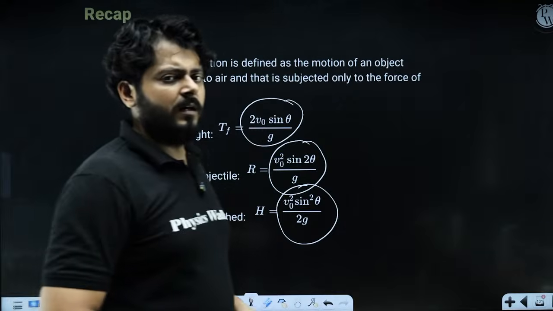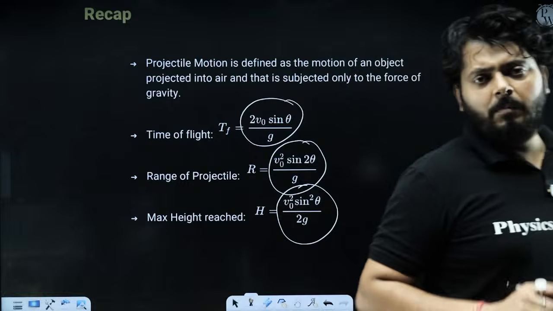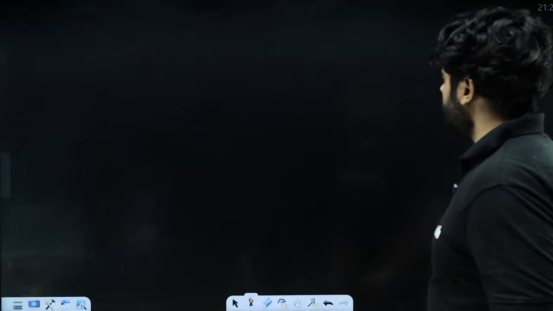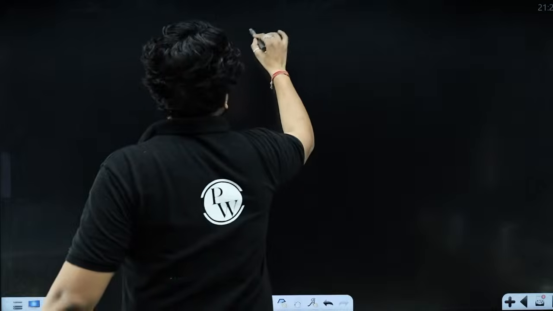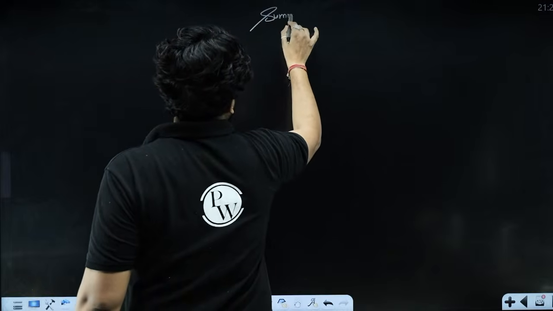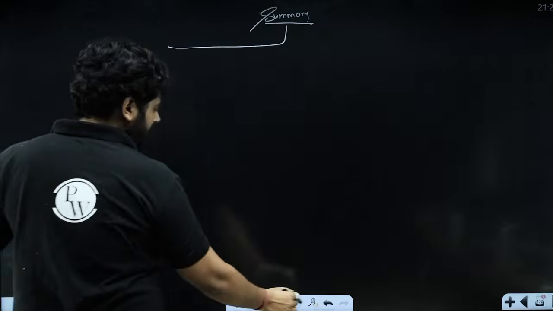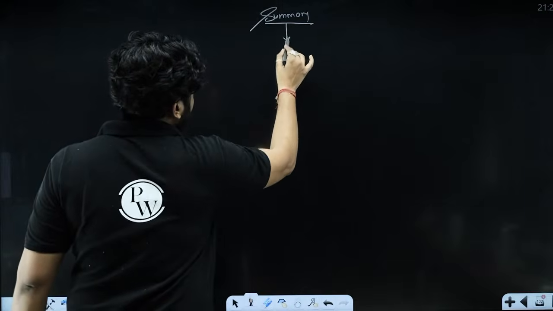So I believe that was pretty much everything about this class, and we have covered the key and interesting ideas about this particular lecture. So this is the summary of what we have done so far. My dear kids, we were talking about motion in a plane, right?